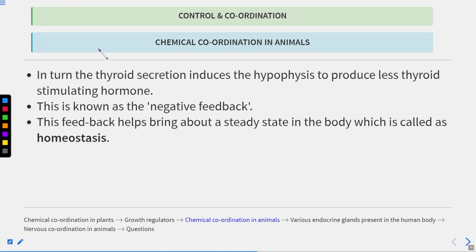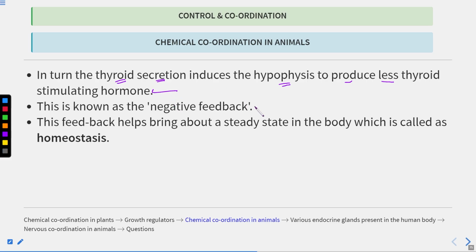Now what happens in turn? The thyroid secretion induces the hypophysis to produce less thyroid stimulating hormone. So the hypophysis's secretion promotes the secretion of hormones from the thyroid, but the thyroid in turn secretes some chemicals that induce the hypophysis to produce less thyroid stimulating hormone.